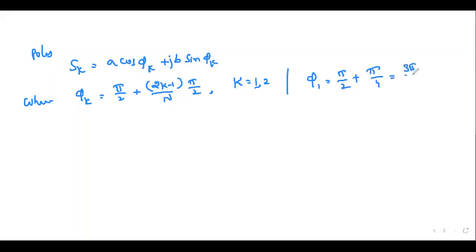Similarly, phi 2 is equal to pi by 2 plus, when k is equal to 2, 3 by 2 into pi by 2, which is 3 pi by 4. So it will give you 5 pi by 4.